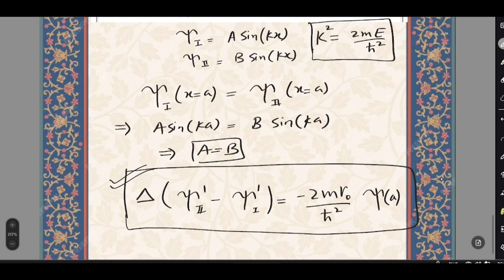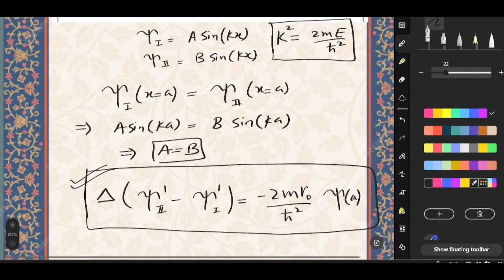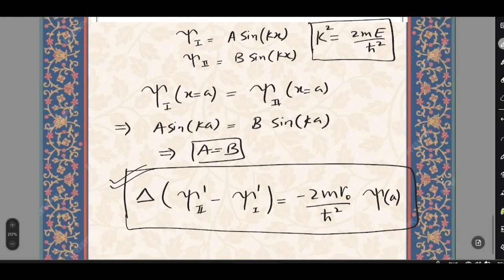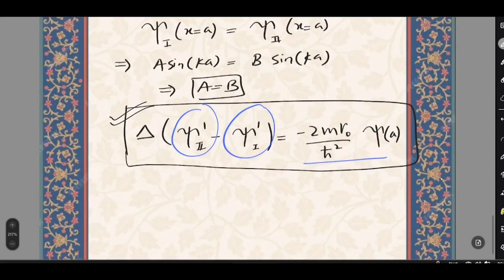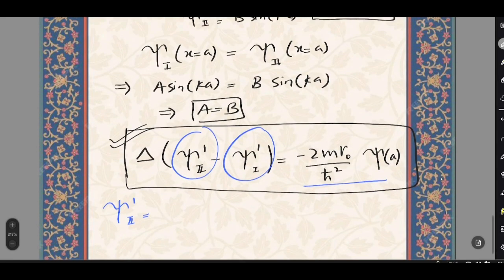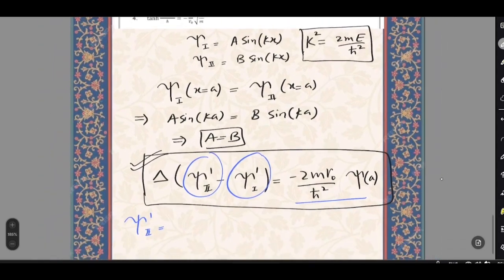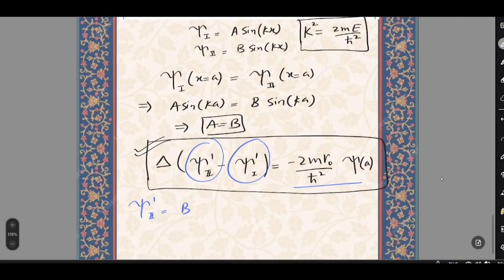Now what do we have to find? We have to calculate this derivative and this derivative, take the difference, and then equate it to this. So what is psi dash second? Psi dash second equals minus Bk sine of kx.